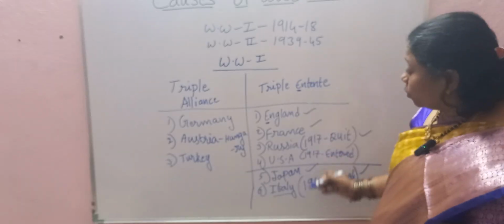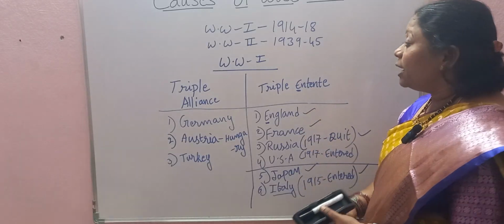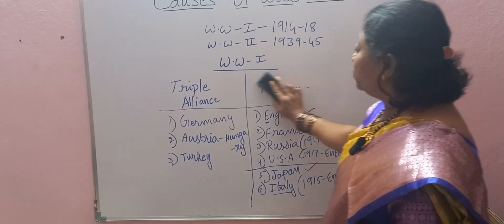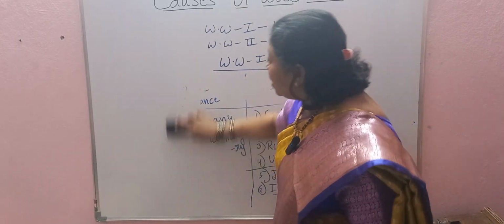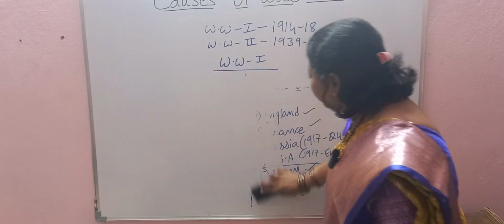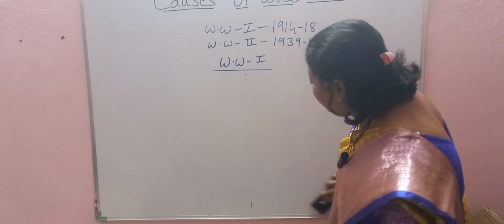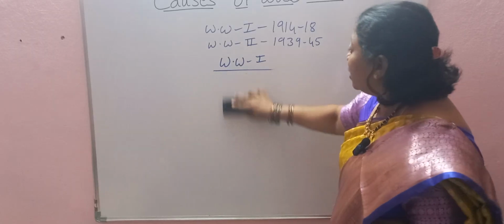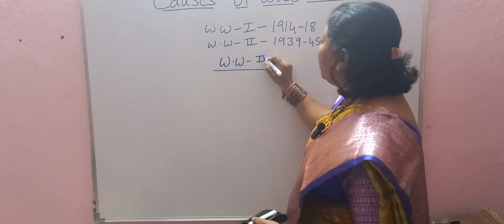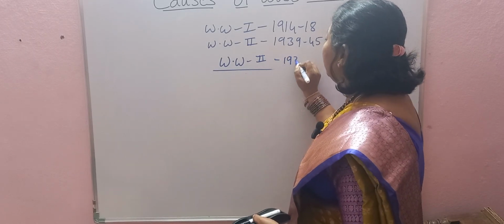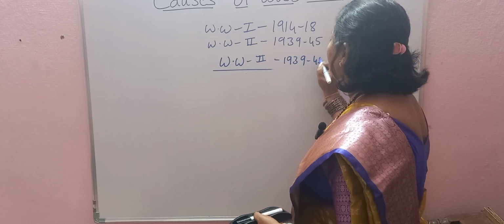So this is the group for the First World War. Now let me write the group for World War II, that is, how the countries were divided during World War II, which was between 1939 to 1945.